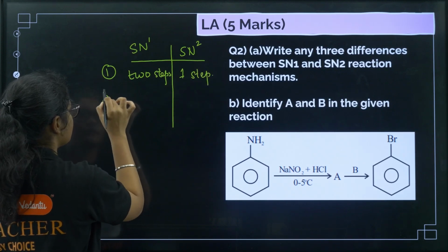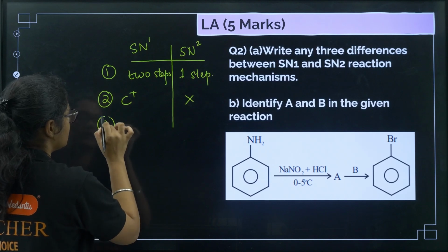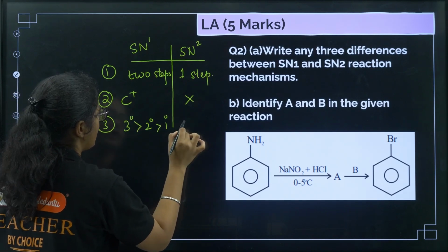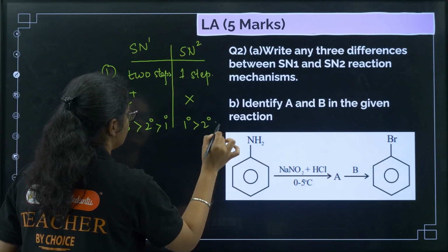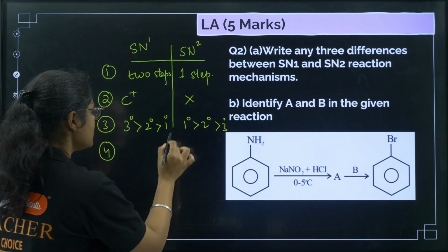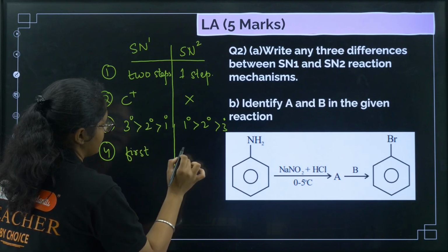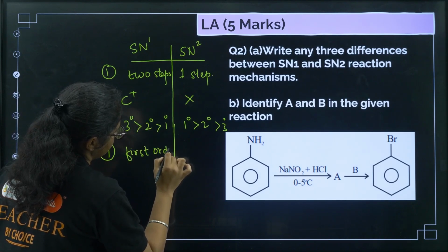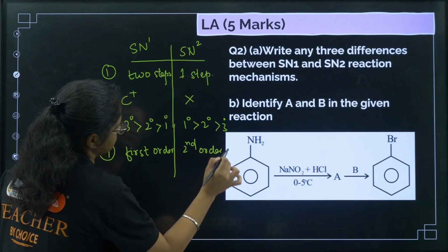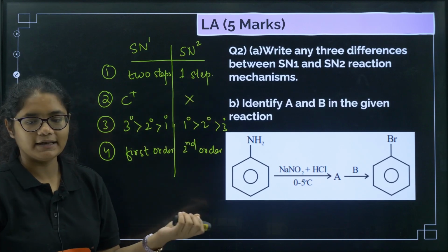Second, in SN1 a carbocation intermediate is formed, in SN2 no intermediate is formed. Third, the order of reactivity in SN1 is 3 degree, 2 degree and 1 degree, and in SN2 it is 1 degree, 2 degree and then 3 degree. Next, SN1 is a first order reaction, and SN2 is a second order reaction. These are some points, you just need to write any 3 points from here.